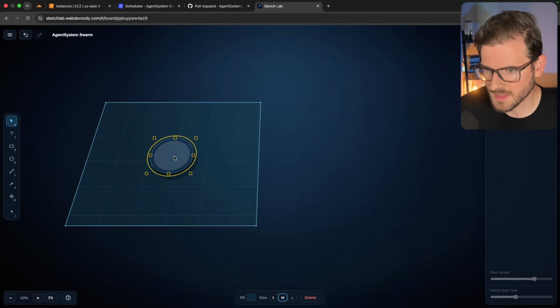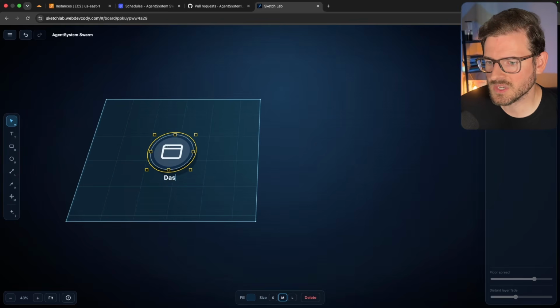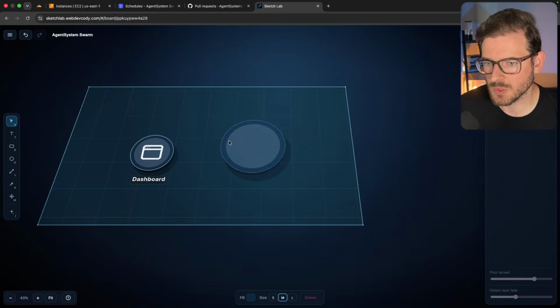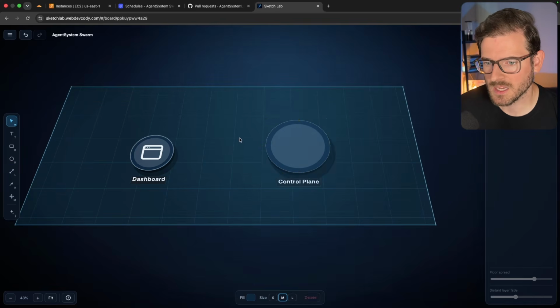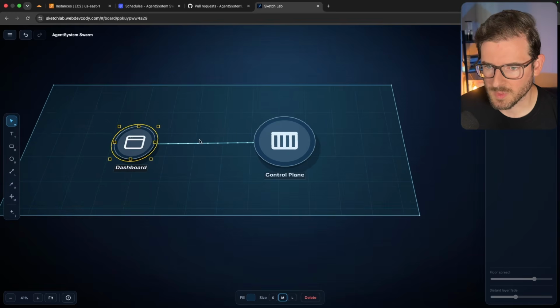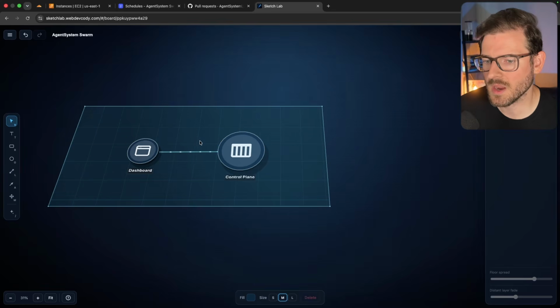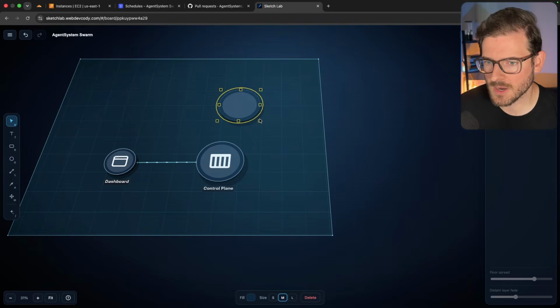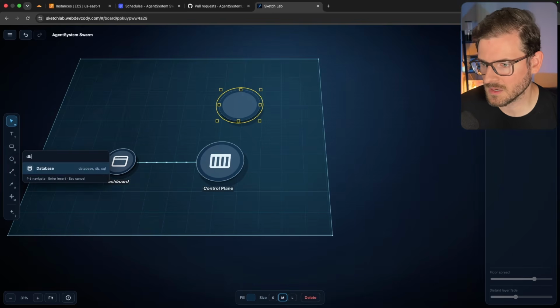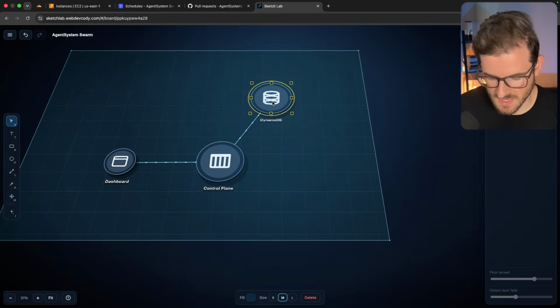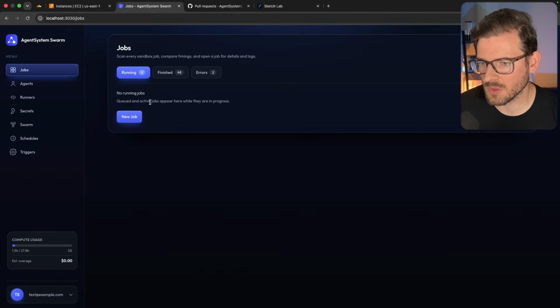So in the UI that you just saw, I'll just say browser. I'll call this the dashboard. In the dashboard, I'm kicking off a job, and that job is going to go to a control plane. Control plane is what I'm calling it. So we kicked off a job to the control plane. What happens is the control plane is going to check authentication, make sure you are who you say you are, and then store a record into DynamoDB. That's going to store a record for that job. So that's what's allowing us to go back and look at all the jobs that we have.